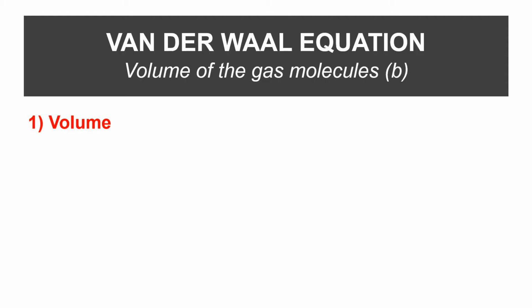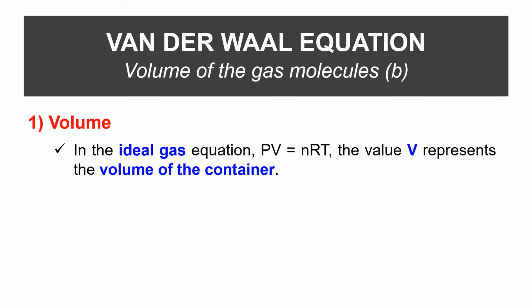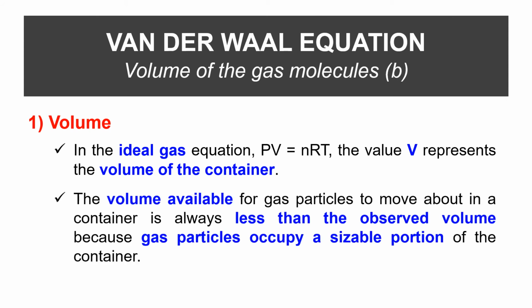In the ideal gas equation, PV equals nRT, the value of V represents the volume of the container. The volume available for the gas particles to move about in a container is always less than the observed volume because the gas particles occupy a sizable portion of the container.